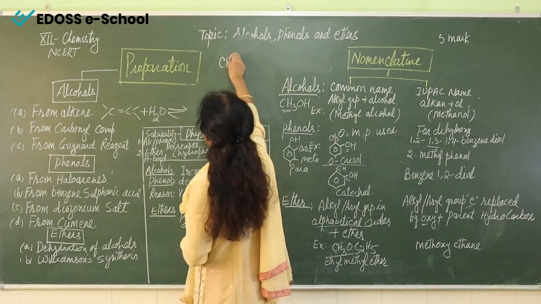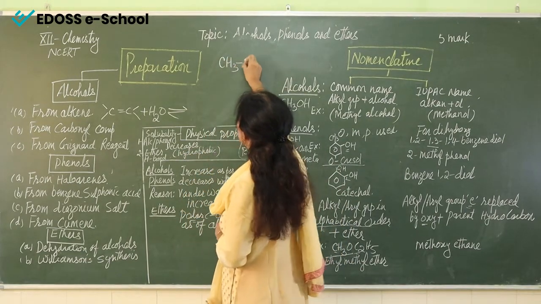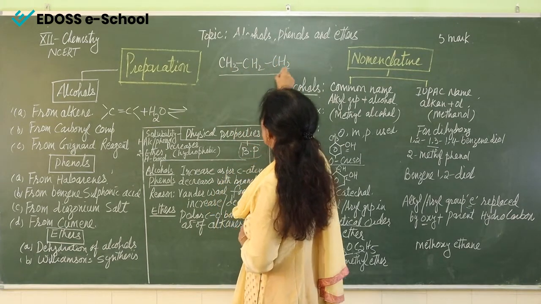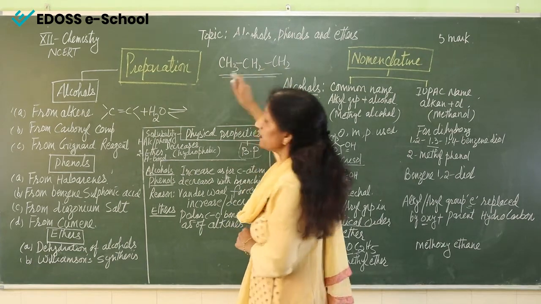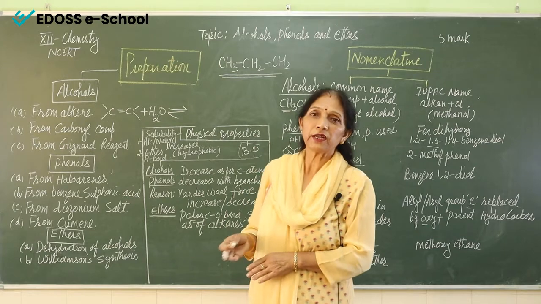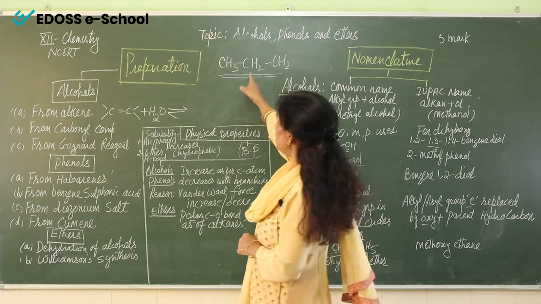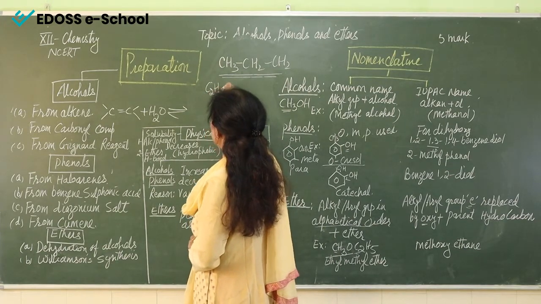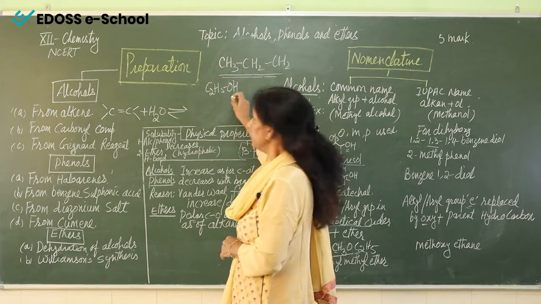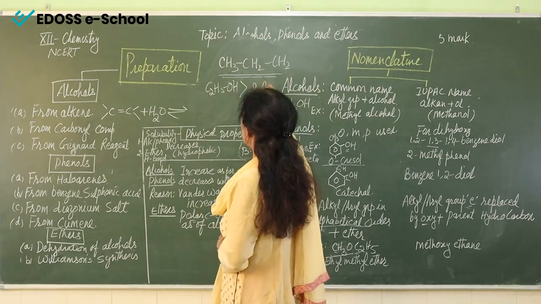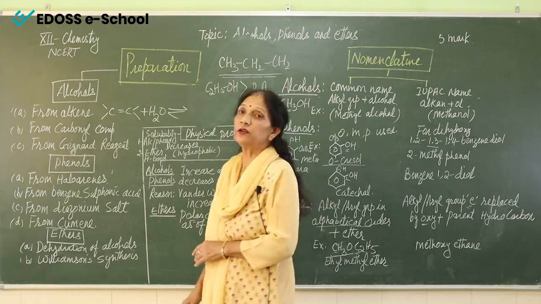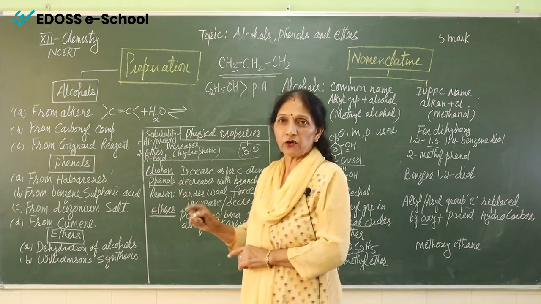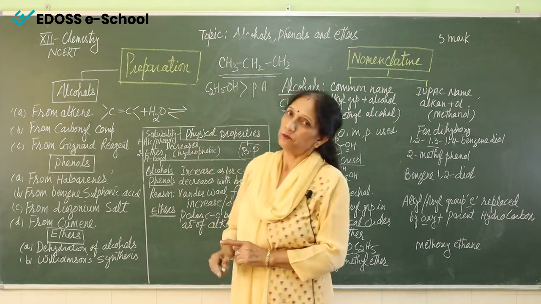What is happening? This is a CH3 group, and as the number of carbon atoms is increasing, these CH3 groups, these alkyl groups, are hydrophobic in nature. That means they run away from the water. So the solubility is decreasing. That means ethyl alcohol is more soluble and propyl alcohol is less soluble, because propyl alcohol has more alkyl groups in comparison to ethyl alcohol, and ethyl alcohol is less soluble in comparison to methanol.